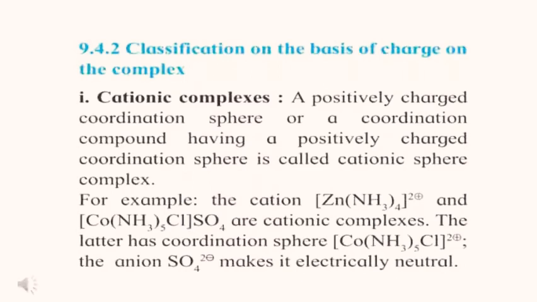The latter has the coordination sphere [Co(NH3)5Cl]2+. The anion SO4 2- makes it electrically neutral. Cationic complexes are also known as positively charged complexes. In these complexes, anions neutralize them electrically.